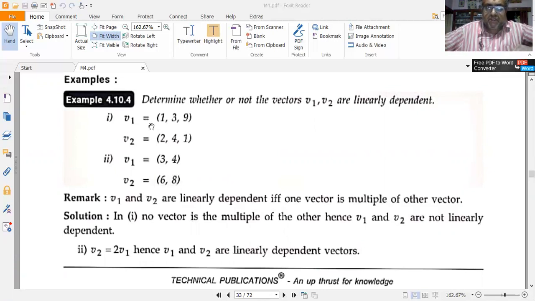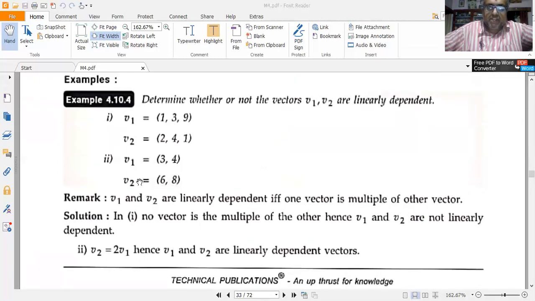Now let me consider the first one. v1 is equal to (1, 3, 9), v2 is equal to (2, 4, 1). Here no vector is a multiple of the other, because 4 is not divisible by 3, and 1 is not divisible by 9. So each of the elements is independent of the corresponding element. The first element of v1 is independent of the first element of v2. Similarly, the second element of v2 is independent of the second element of v1, and the third element of v2 is independent of the third element of v1. So hence I infer that v1 and v2 are not linearly dependent. That is, they are linearly independent.